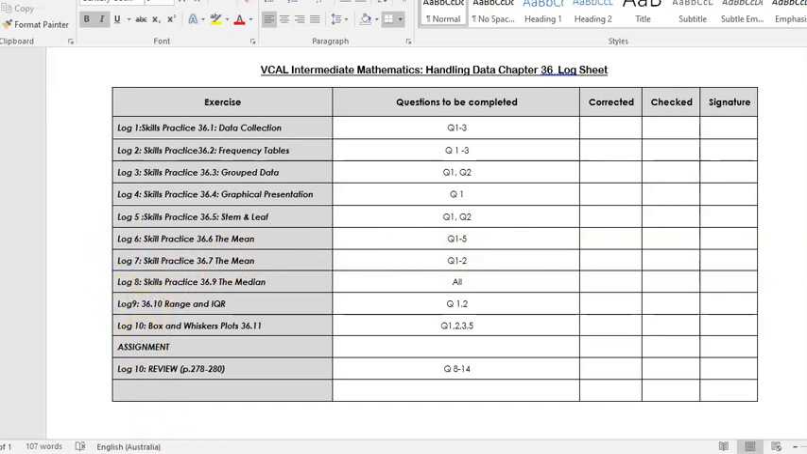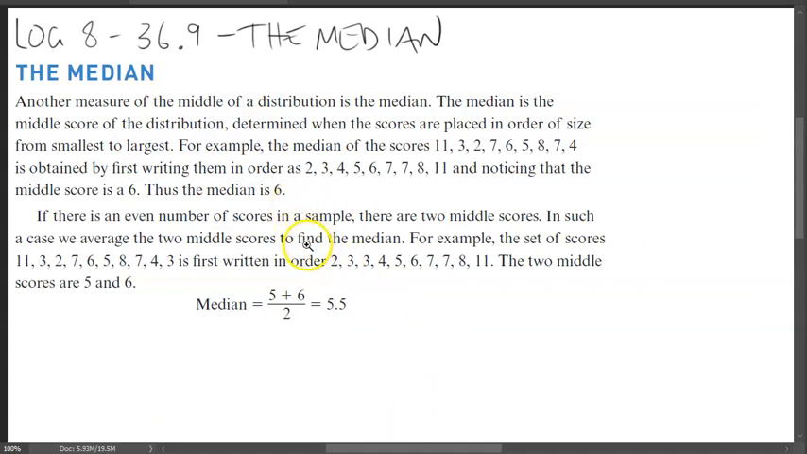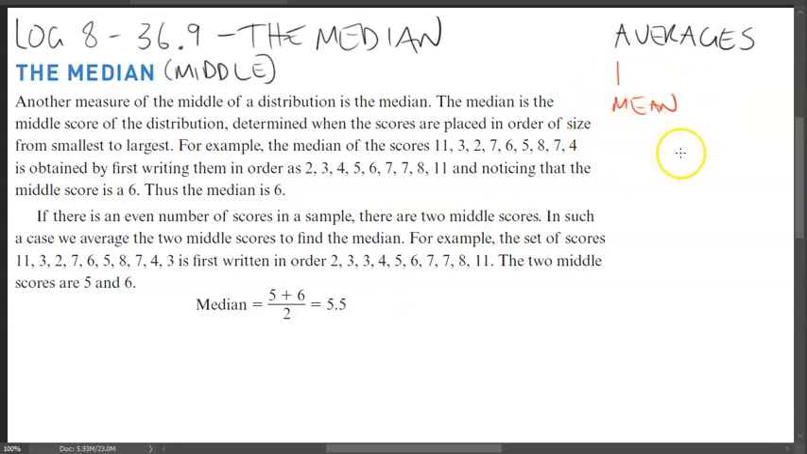So the median is another measure of the middle, and median is just that, it's middle. That's what median means in this statistics world. There are different ways that we can work out an average, and there are 3 main ways. The first one is your mean, and this you've seen in the previous video. You get all your data points and you divide by how many data points there are.